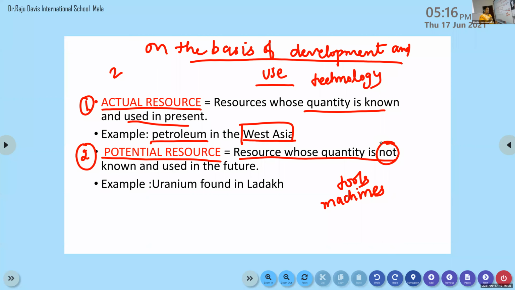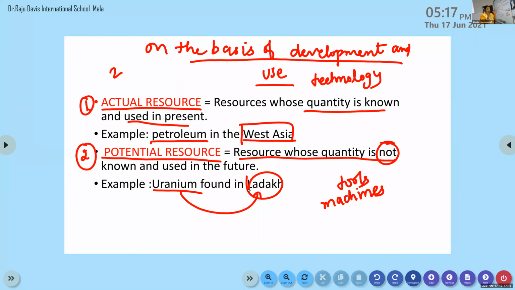That is potential resource. For example, uranium. We are using uranium, but the uranium found in the Ladakh region, we don't know how to take it, because we don't have the advanced technology to extract or utilize that mineral. Understand? It is present in Ladakh, but we don't know how to take it or utilize that resource. Clear?